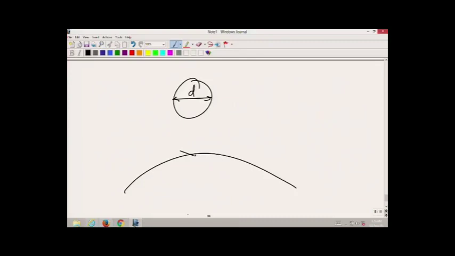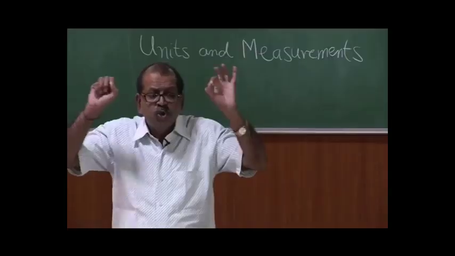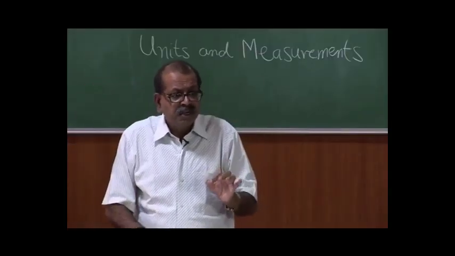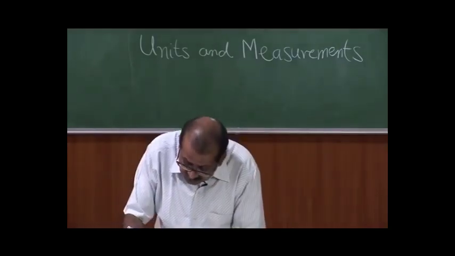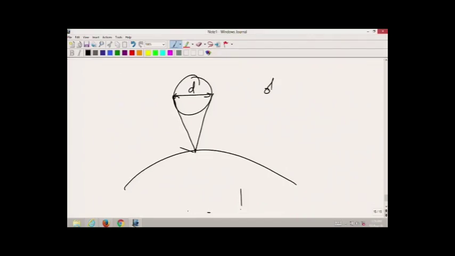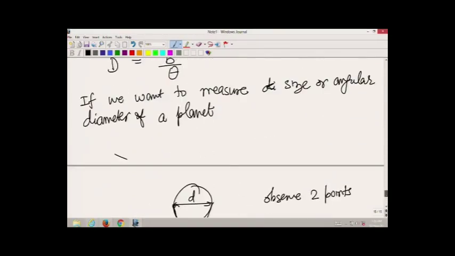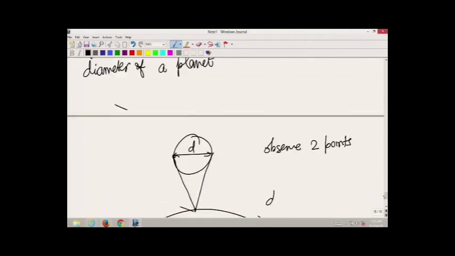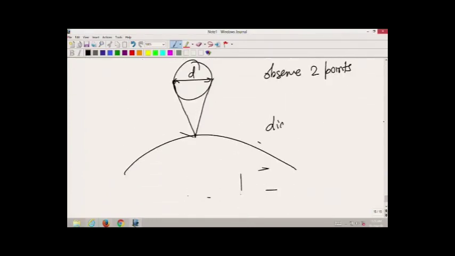Here what we will do is focus our attention on two diametrically opposite ends of the planet. So, we observe two points which are diametrically opposite on the planet.